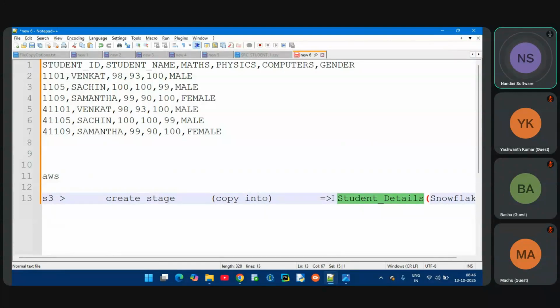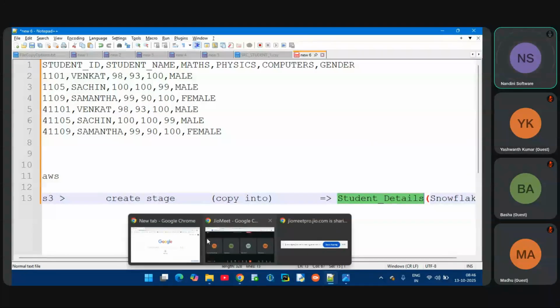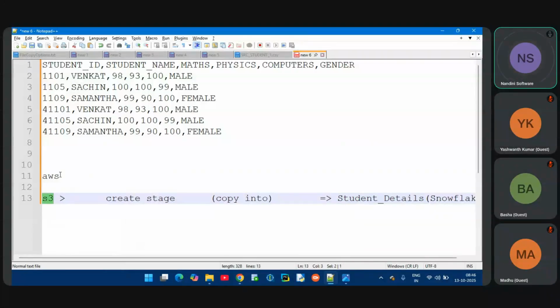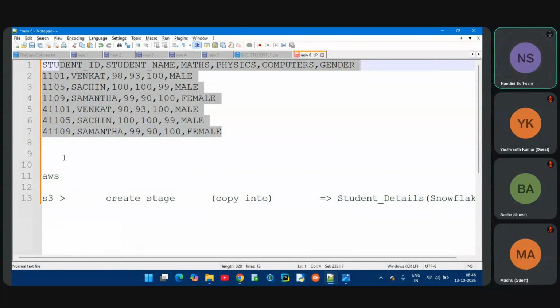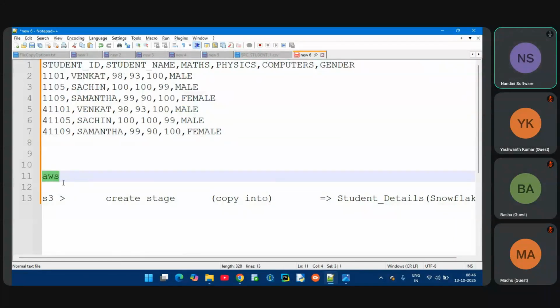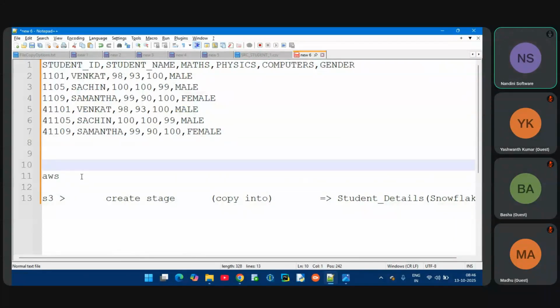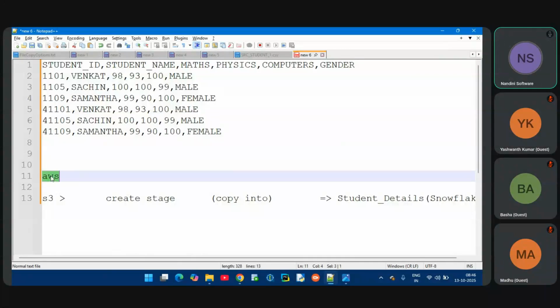Let me log in to AWS. Please observe carefully, team. I'm going to upload my local file into AWS S3 the way it is done in real time. There is an ETL team. ETL means extract, transform, and load. There are multiple ETL tools, like Talend, DataStage, ADF. The ETL team, or ELT team, will upload the file into AWS S3.